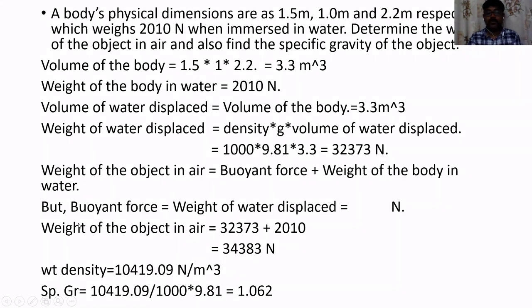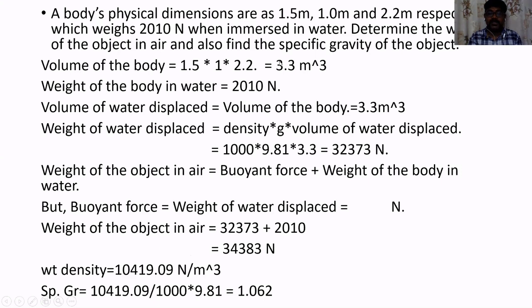Actually, we have found out the weight of the object. The weight of the object divided by the volume of the object will give me the weight density of the object. So in this case, I know the weight of the object, 34383 Newton, divided by the total volume.